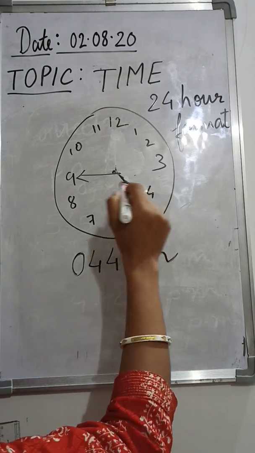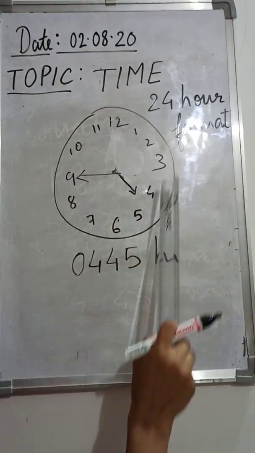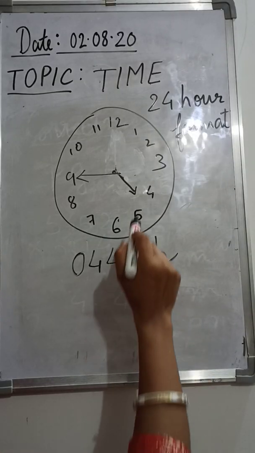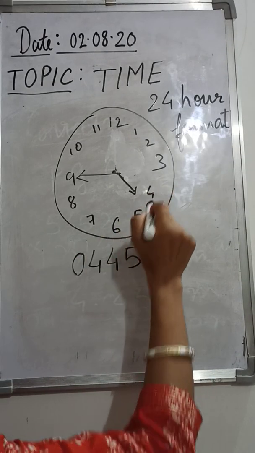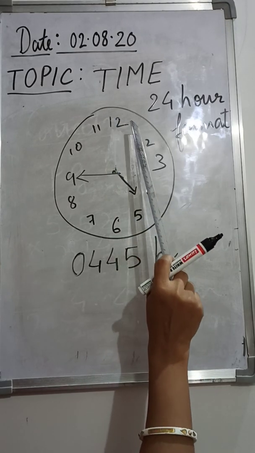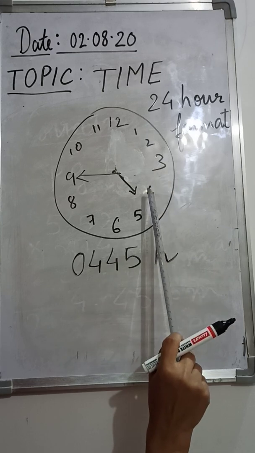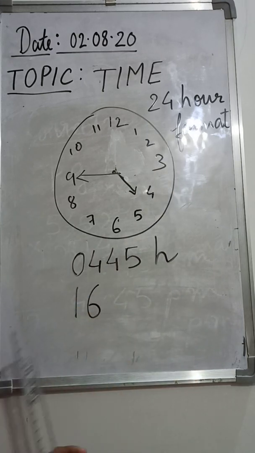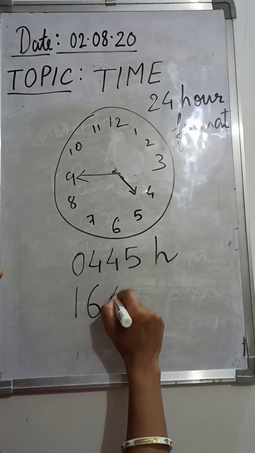So how do we write the same time on this clock for the evening part? For the evening part, what will this number 4 become now? Let us start counting from here. This is 12, 13, 14, 15, 16. So this is your 16, and you are going to write 16 here. The minute part will remain the same. There will be no changes in the minute part. The minute part will be 45.